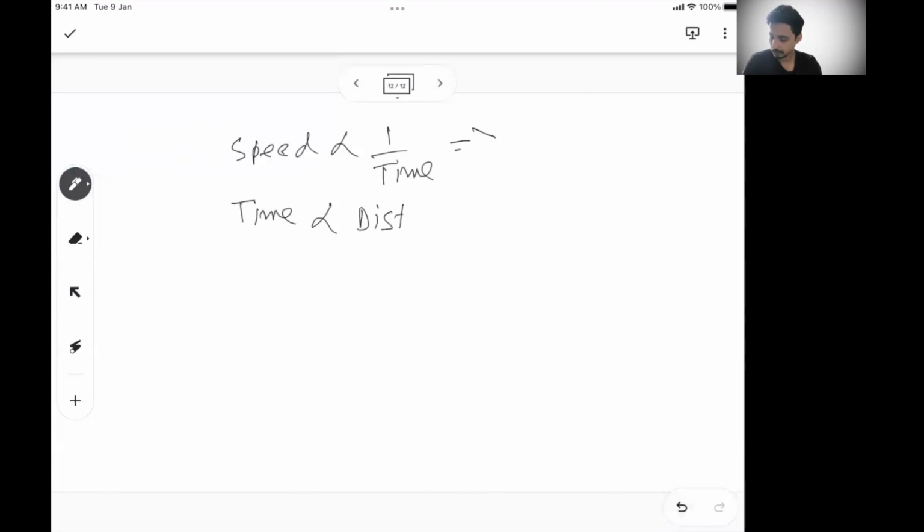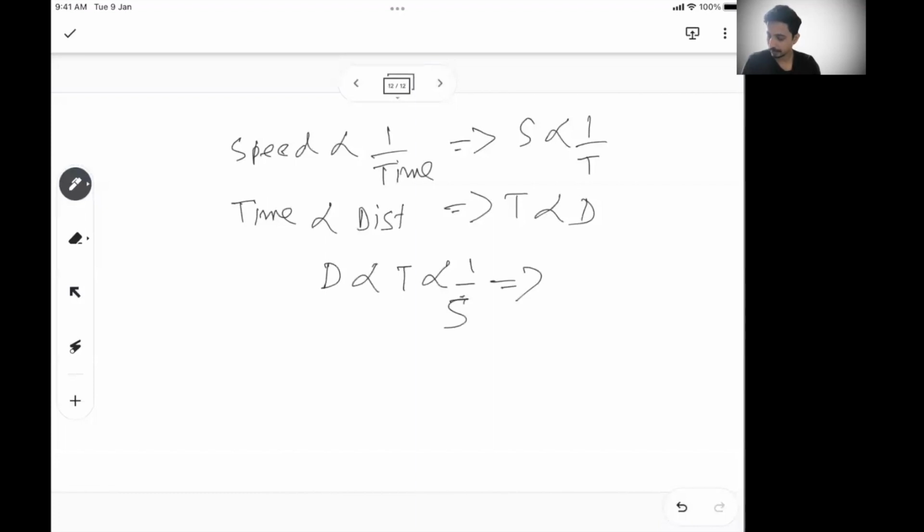So I can say from here S varies as 1 by T, and from here I can say T varies as D, right? So what to write from a joint variation standpoint? From a joint variation standpoint, we can write D varies as T, and T varies as 1 by S, right?